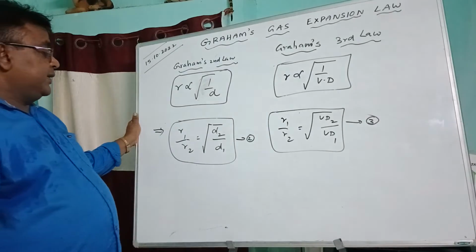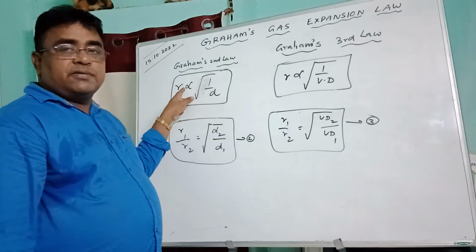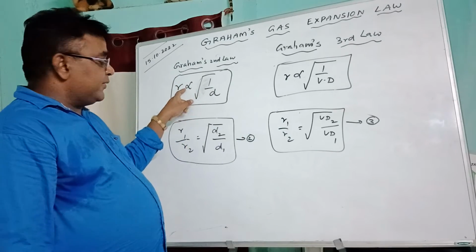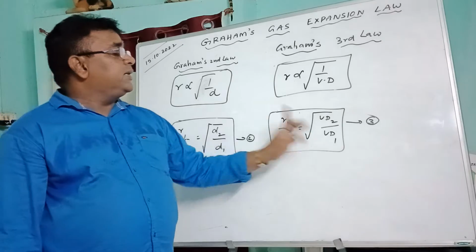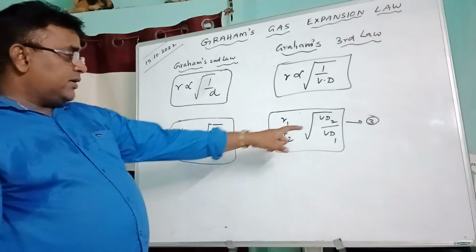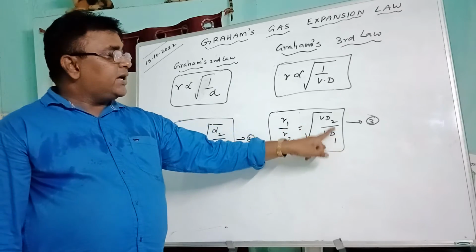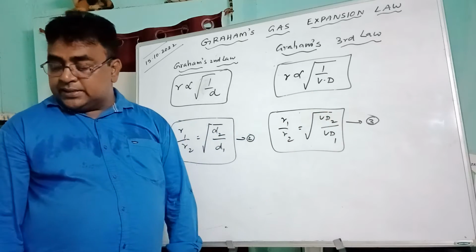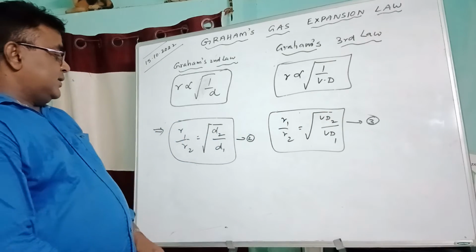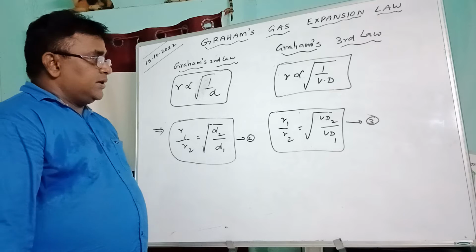First equation: R1 by R2 is equal to square root of M2 by M1. Second equation, this second one. This is the third one. Here VD1 is the vapor density of the first gas, and VD2 is the vapor density of the second gas.